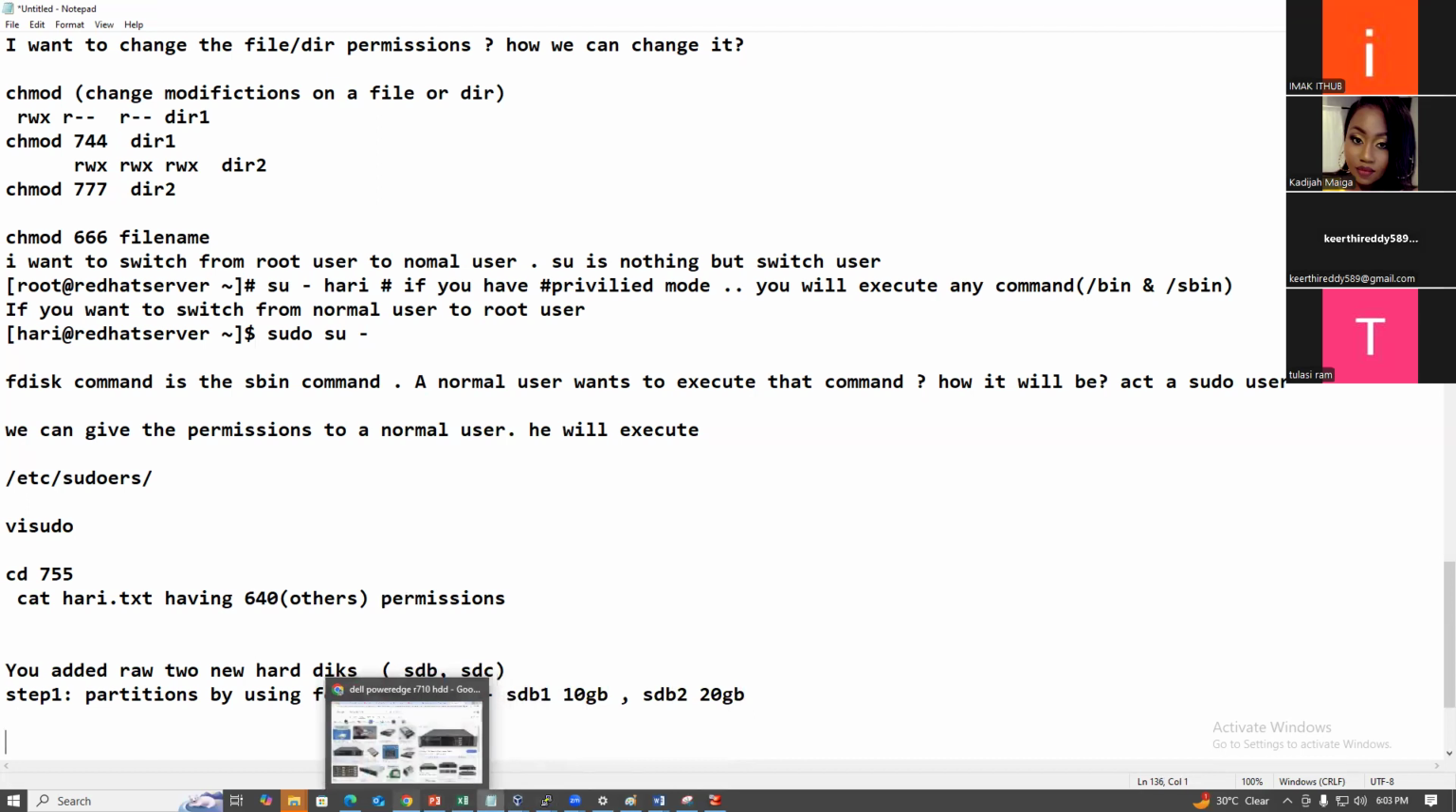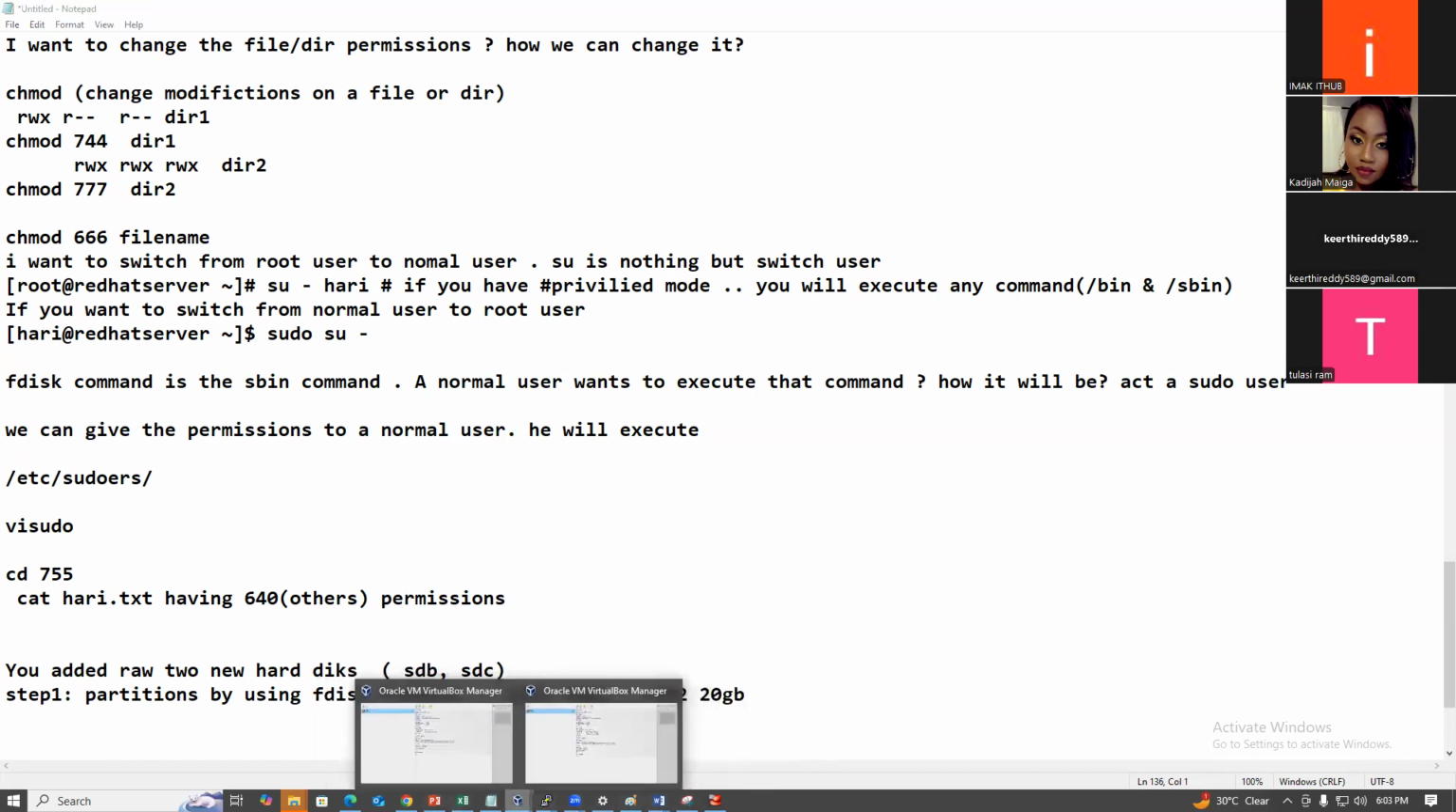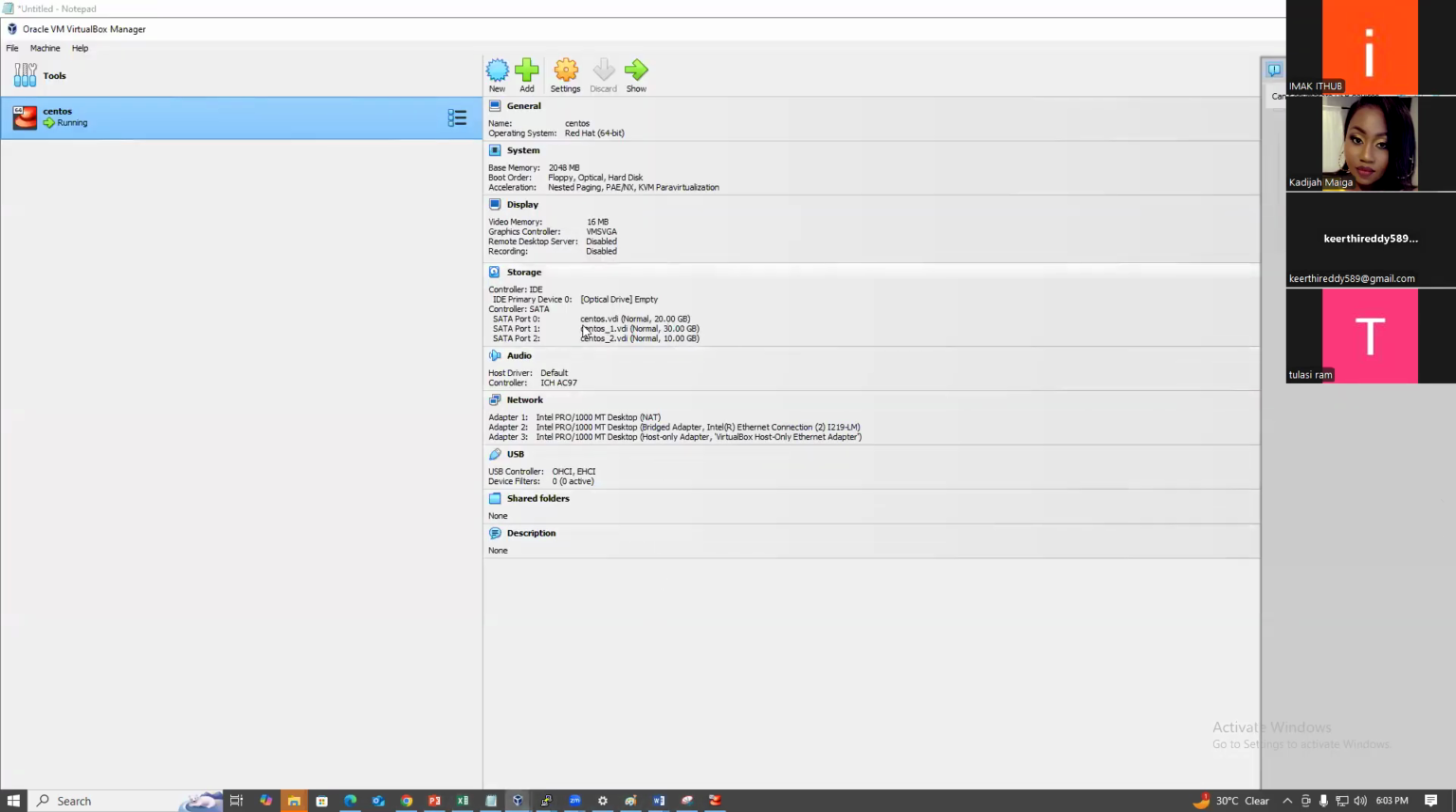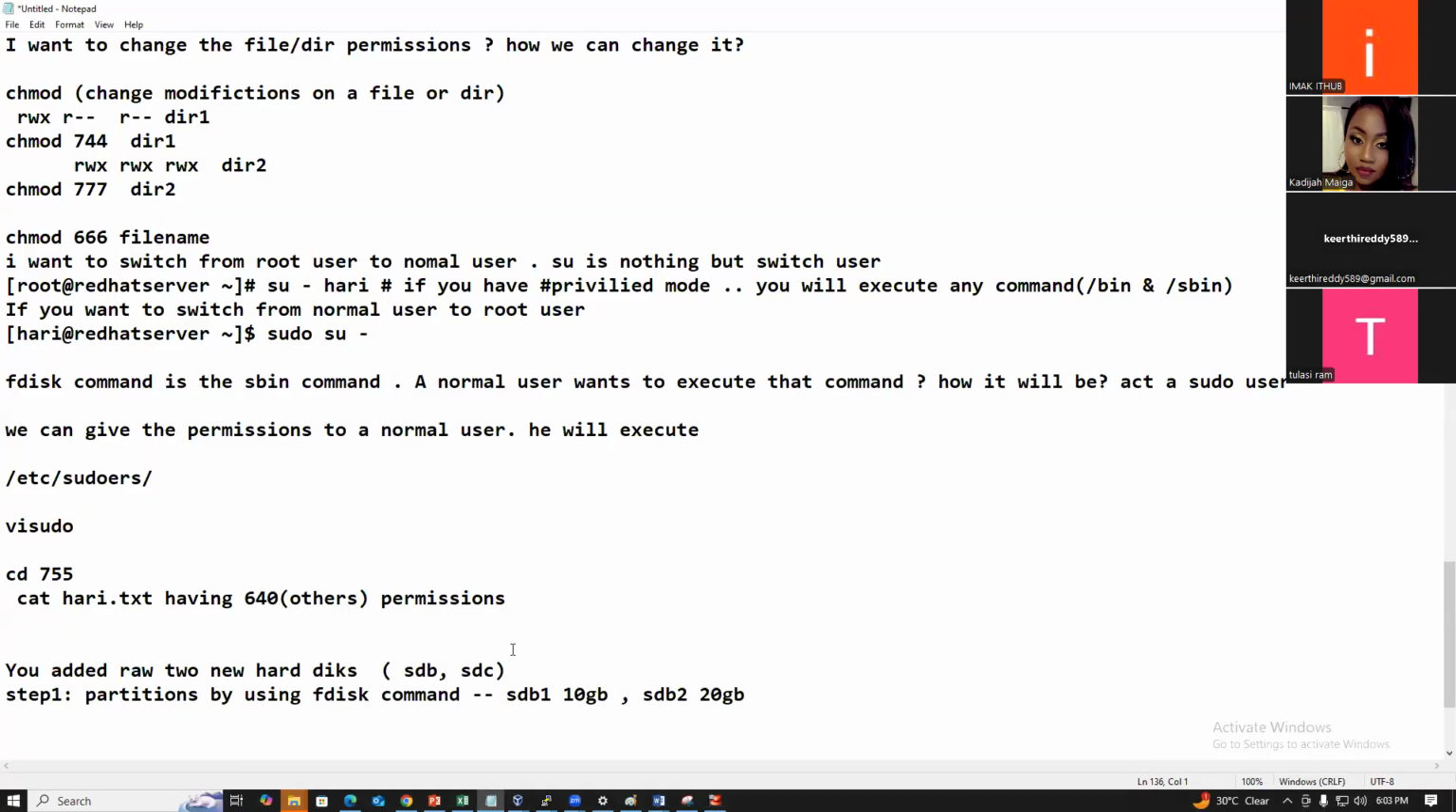I will show you. One second. So the second hard disk is how much space? Oh, 30. Okay, I'm sorry, got it now. So I created two partitions, one partition of 10 GB and another of 20 GB. So now you created the partitions by using the fdisk command.